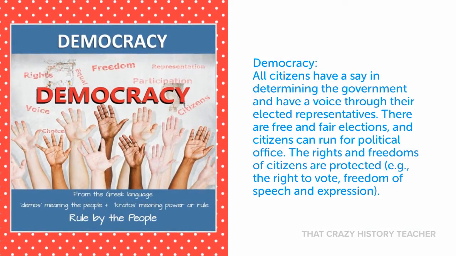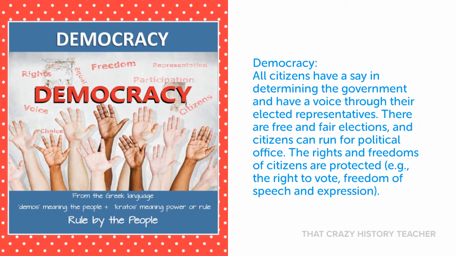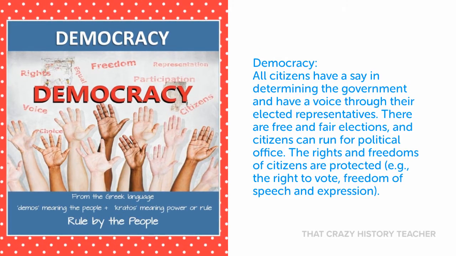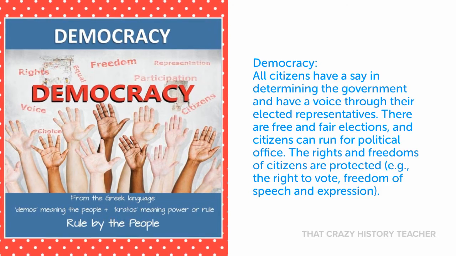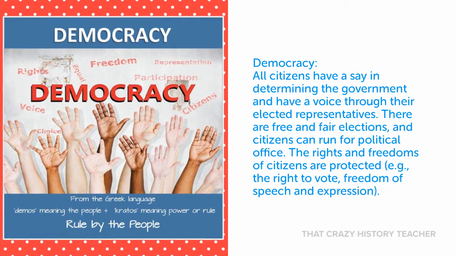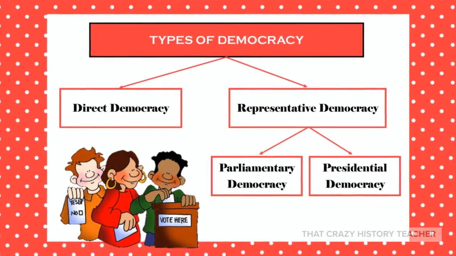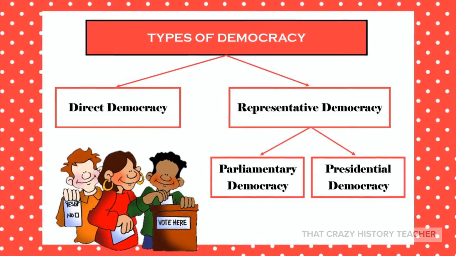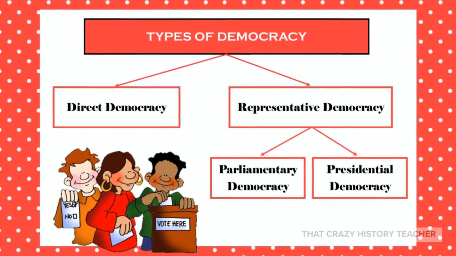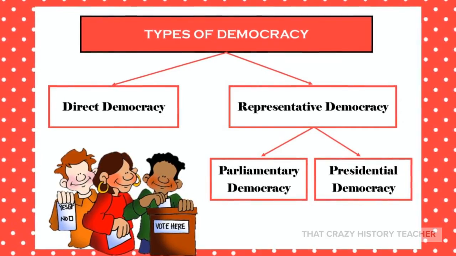The third type of government is a democracy. Democracy means rule by the people. In a democracy, there are free and fair elections, and citizens can vote for whomever they like. There are also different types of democracy. In a direct democracy, everyone votes for everything. This is usually in a very small community or country.